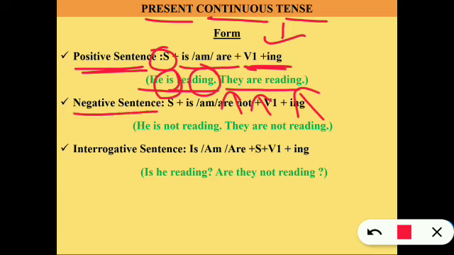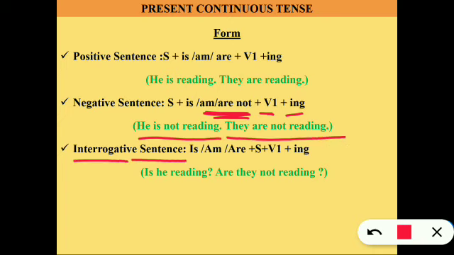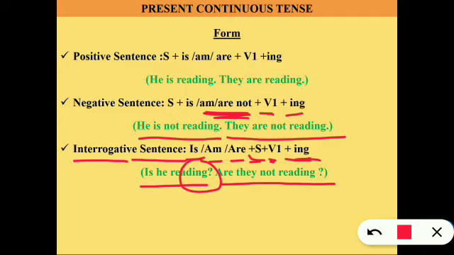Next, negative sentence. Subject plus is, am, are not, verb 1 with ing form. Example: he is not reading. They are not reading. Next is interrogative sentences. Is, am, are in front to make it a question, then subject, verb 1 with ing form, okay? Example: is he reading? Are they not reading? Alright, so I hope this is clear. Wherever you find the ing form, this is continuous tense, okay?